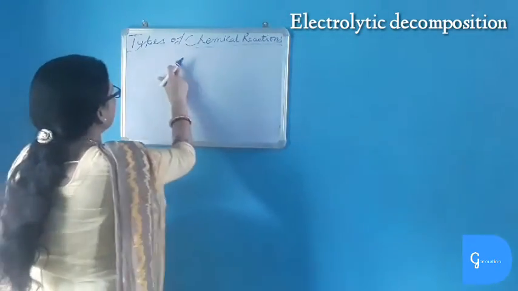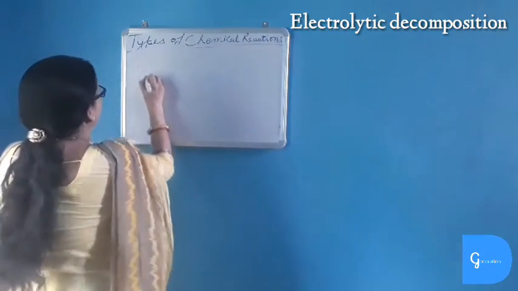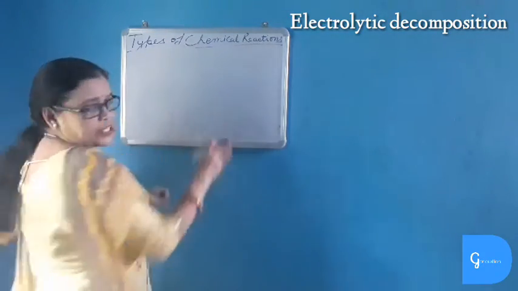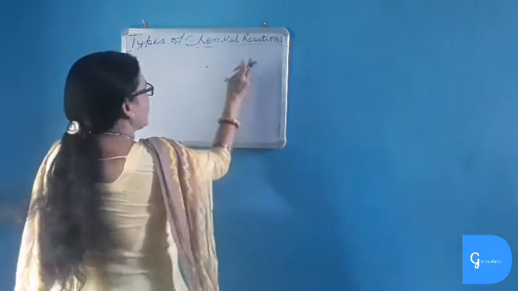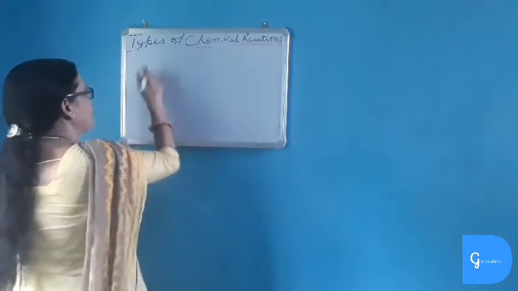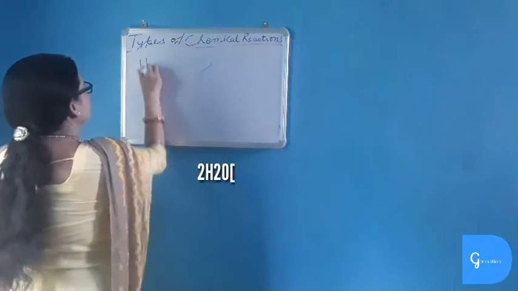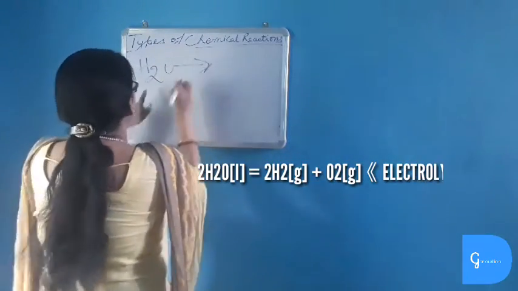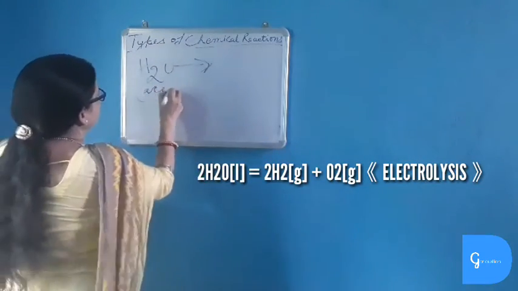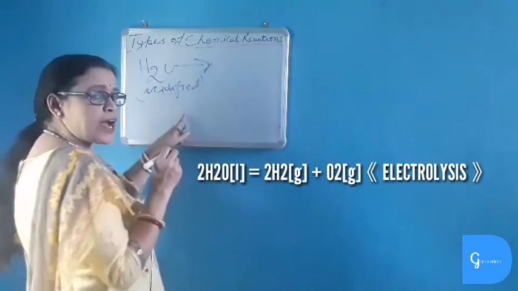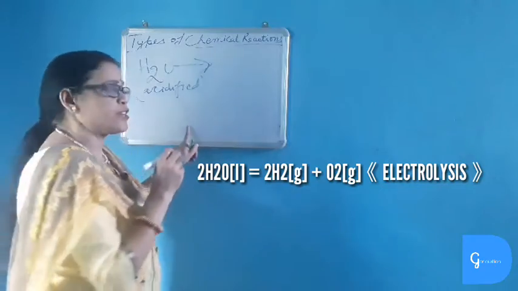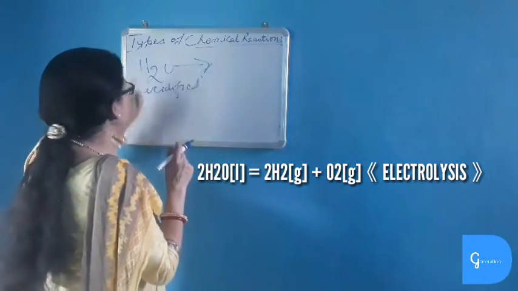By decomposition using electricity, we know that when electricity is passed through water, hydrogen and oxygen are liberated. So here electricity is passed through water. Here the water must be acidified. Why acidified? I am telling you. Acidified water contains ions, and ions are good conductors of electricity. So we will take acidified water.